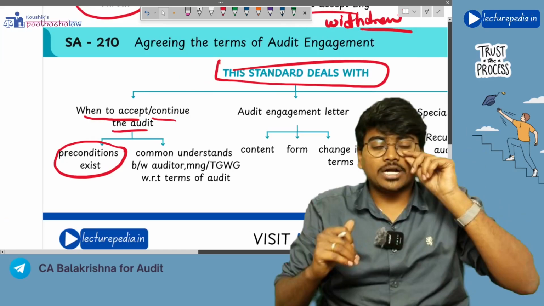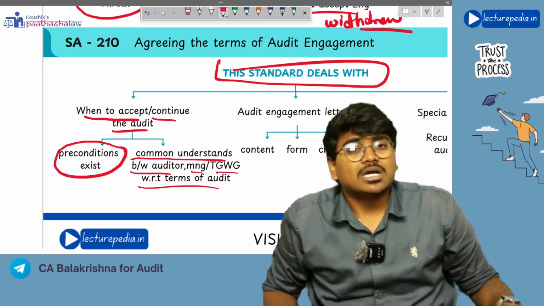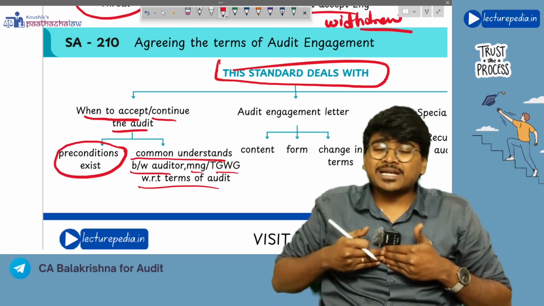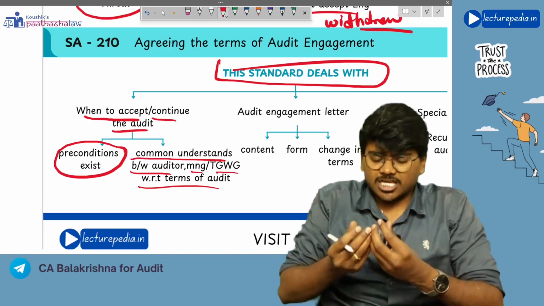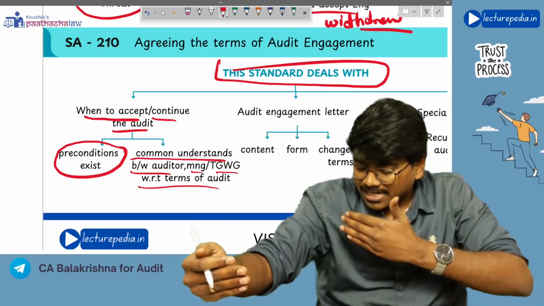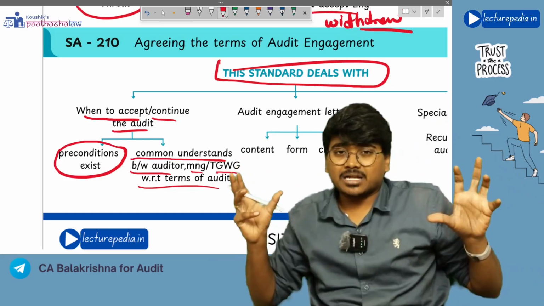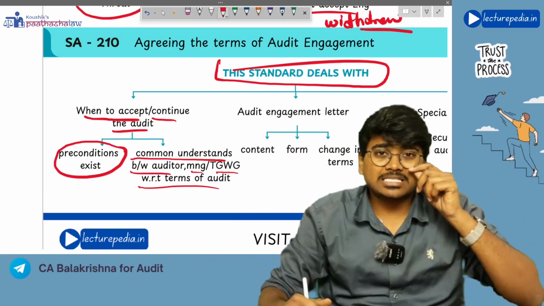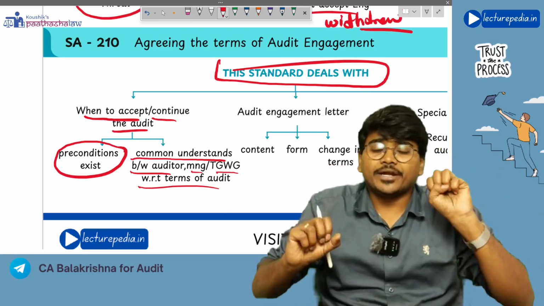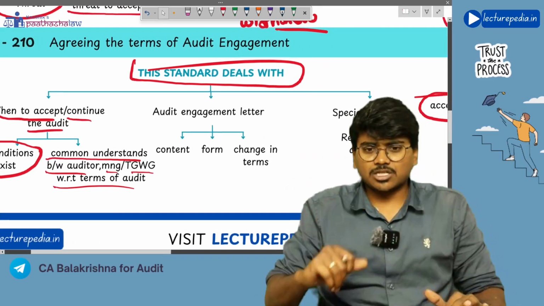Next, another thing that the auditor will see is whether there is a common understanding between the auditor and management, or those charged with governance, with respect to the terms of engagement. There should be a common understanding about the terms of engagement between the auditor and the management. It is not that the auditor is understanding the terms in a particular manner and management is understanding them in a different manner. In such a situation, the auditor cannot accept the engagement. If there is a common understanding about the terms of audit engagement between the auditor and the management, then only the auditor will accept the engagement. So this is the first thing that the auditor will see.